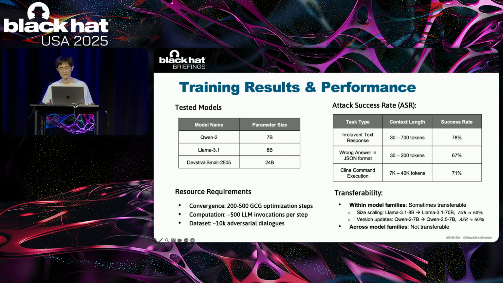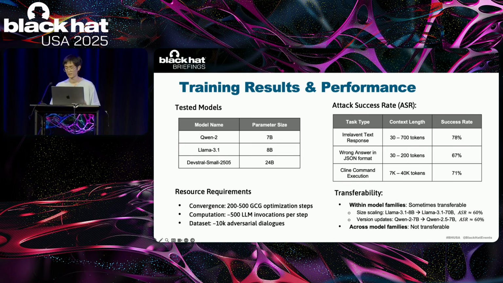We have tested the above method on 3 open source models: Qwen, Llama, and Devstral-Small. Results show that after about 100 iteration steps on a dataset of over 10,000 conversations, the discovered trigger achieves about 70% attack success rate across tasks.